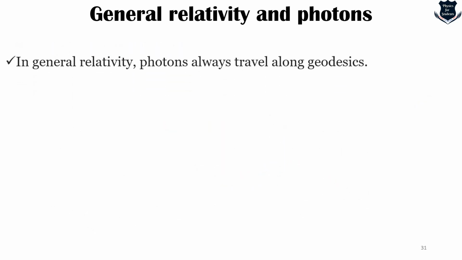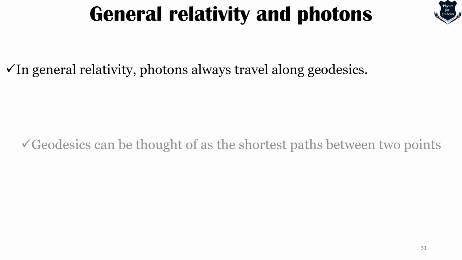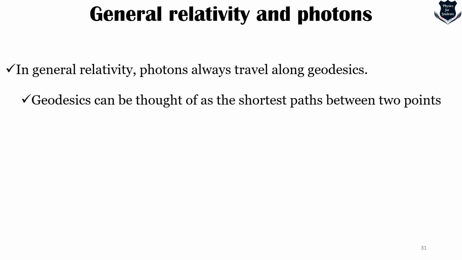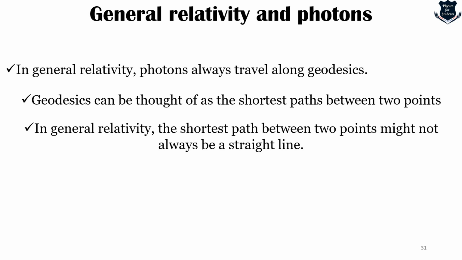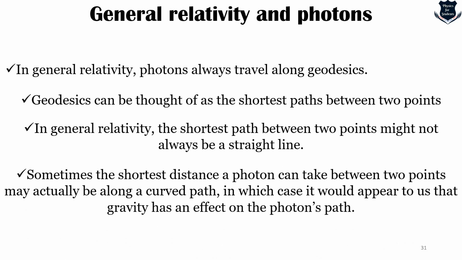This was proved in 1919, and we will come to that. So we can say that photons travel along geodesics. Geodesics can be thought of as the shortest path between 2 points. In general relativity, the shortest path between 2 points might not always be a straight line.